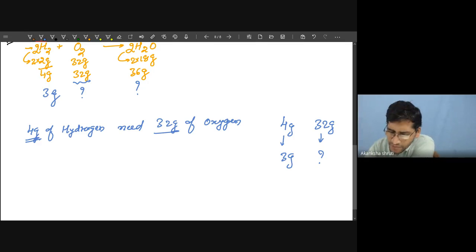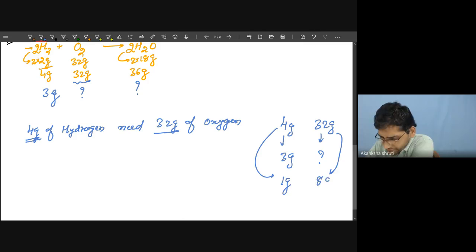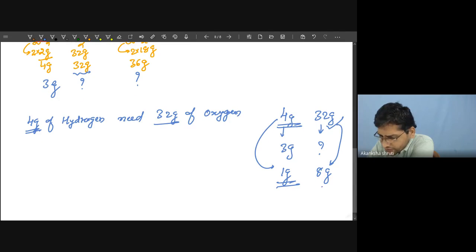Student, you can observe that 4 gram gives 32 gram, means 1 gram reacts with how much gram? 8 gram. Means from this 4 gram, if 1 gram is reduced, then from the 32 gram we need to reduce 8 gram. So that way we can also understand.